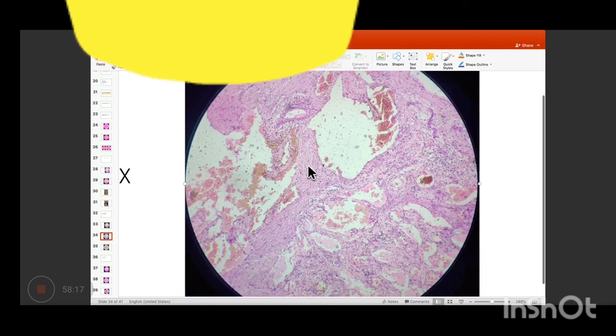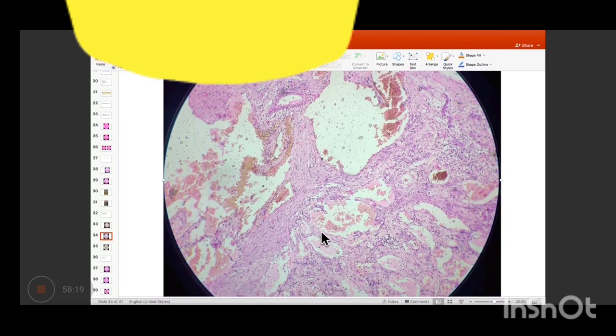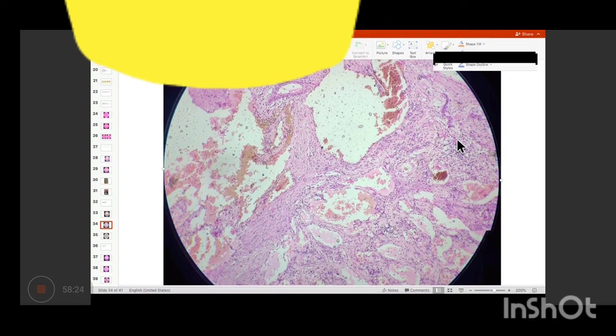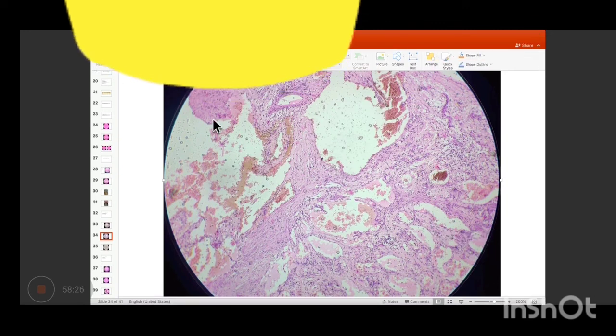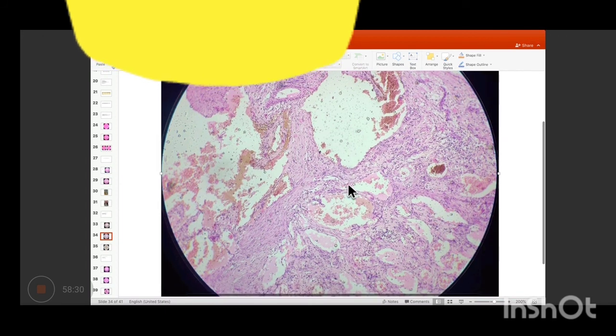Okay, spaces lined by flattened cells or flattened endothelium. These are vessels. What kind of vessels? These are capillaries, right? These are all proliferating capillary channels which are interconnecting. Okay, so all this hemorrhage is because of them.